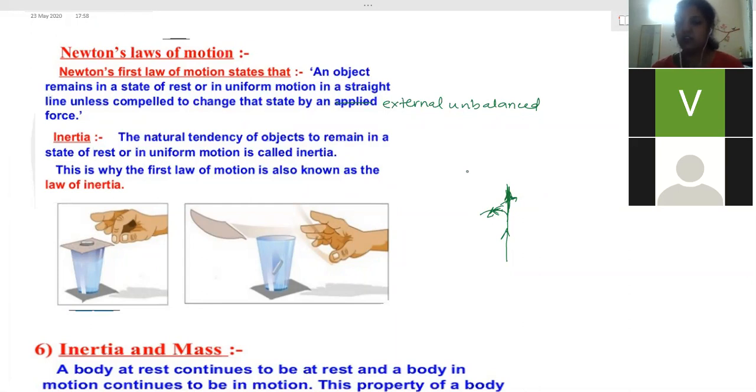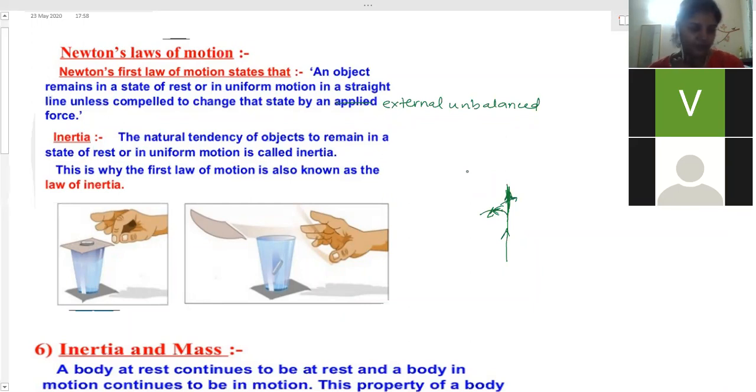When the bus starts suddenly, the body was in inertia of rest. So the upper part will remain in the state of rest. That is called inertia of rest. Then when the bus is moving and the brakes are applied, the body was initially in a state of motion, and even after application of a force, the upper part will keep moving. It has already maintained motion, and that motion it will maintain. It will resist the change. So that is called inertia of motion.